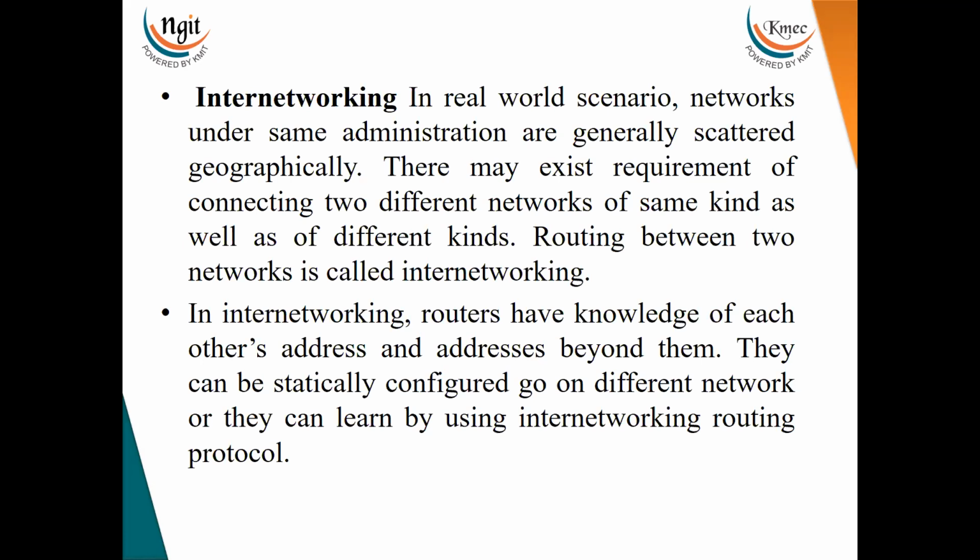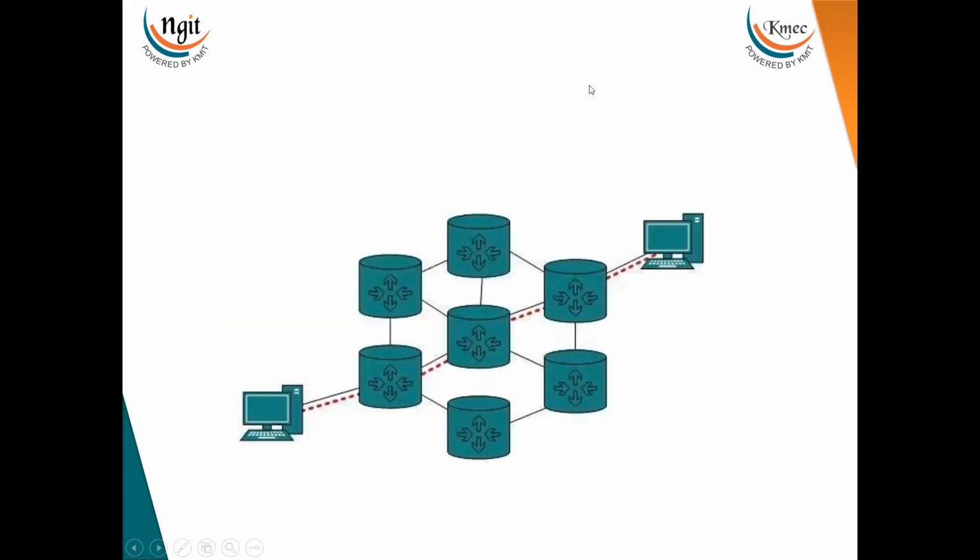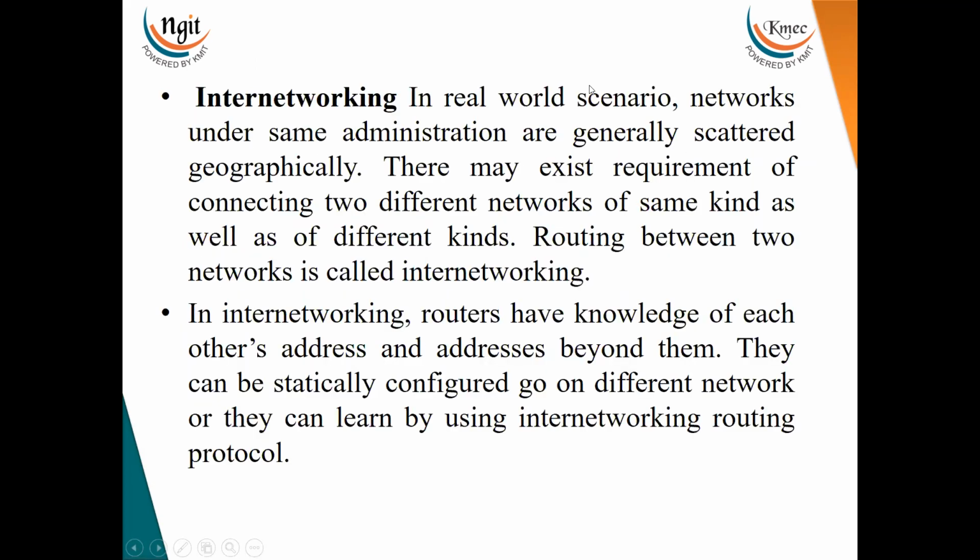In the real-world scenario, networks under the same administration are scattered geographically. If we have different networks of the same kind as well as of different kinds, routing between the two different networks is called internetworking. This is the main important point: routing between the two networks is called internetworking.